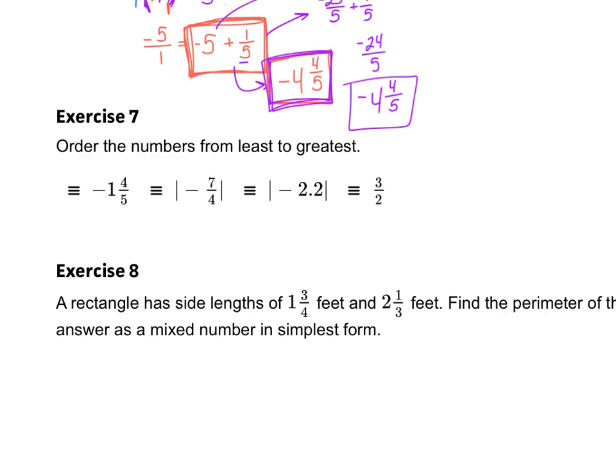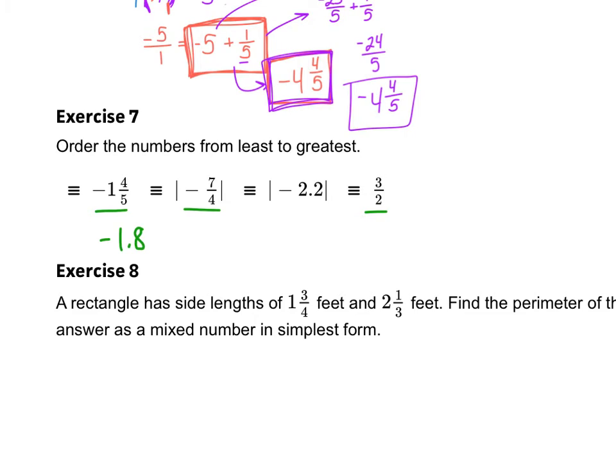Number 7 is going to make us write these numbers from least to greatest again. So I have to rewrite my fraction problems, and I have 3 of them again, as decimals. Now, these are absolute value signs around 2 of these numbers, just so you know. So they're going to combine one of our sections from last chapter, absolute value. Negative 1 and 4/5 is the same as negative 1.8. We've done 4/5. This is the 3rd time they've asked us to do 4/5 as a decimal.